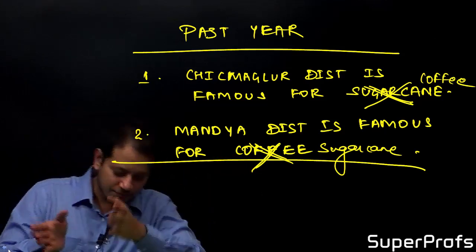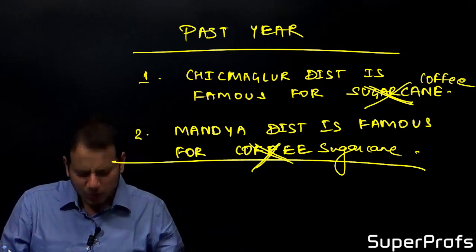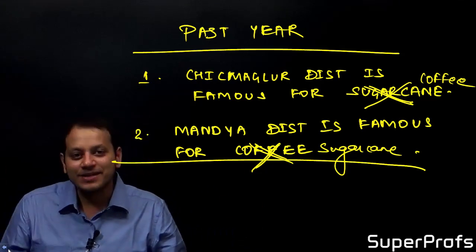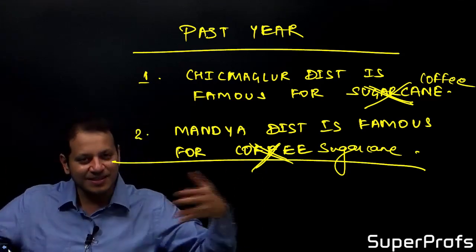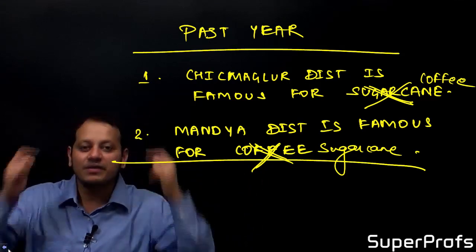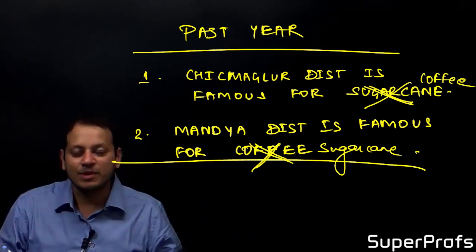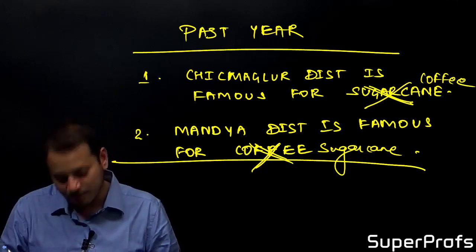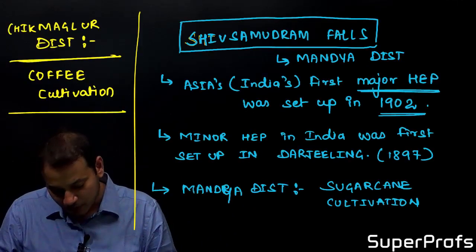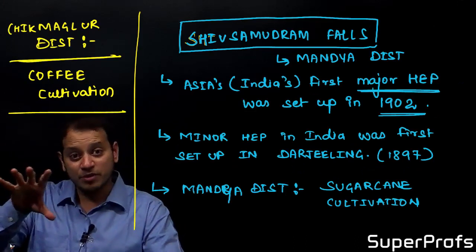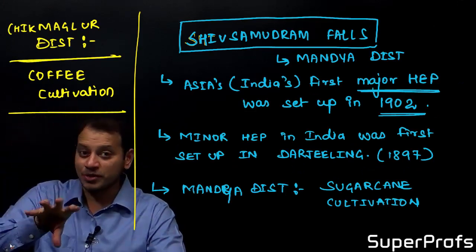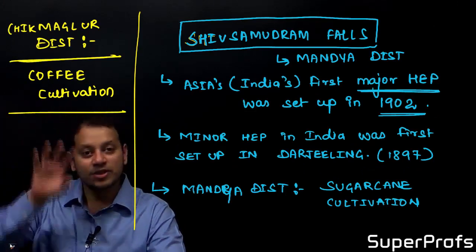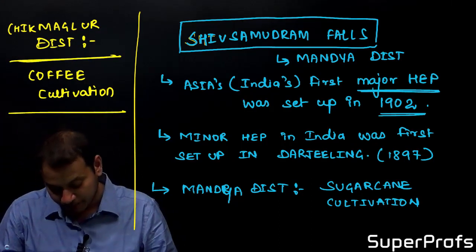Don't worry about whether this is related. Obviously it is related. When you study these interrelated topics, only then will it fit in your mind, because the syllabus is very vast for this examination. That is why I did Shivasamudram Falls, Mandya district, sugarcane, Chikmagalur district, coffee cultivation in Karnataka.